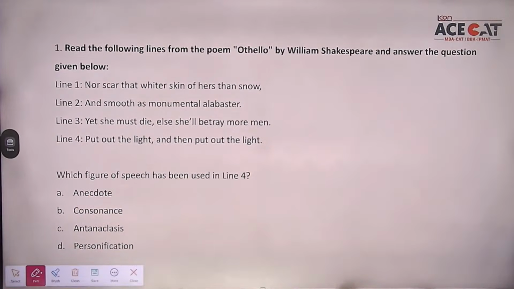A small poem is given to us. A few lines are given to us. These lines are from the famous tragedy Othello by William Shakespeare. And students, the question is, which figure of speech has been used in line 4? You people can expect at least 1 or 2 questions based on figures of speech.